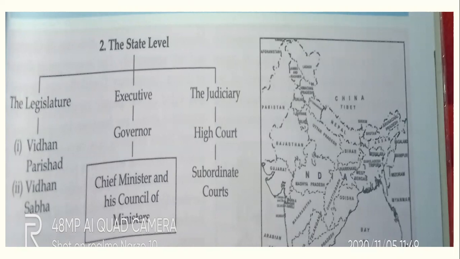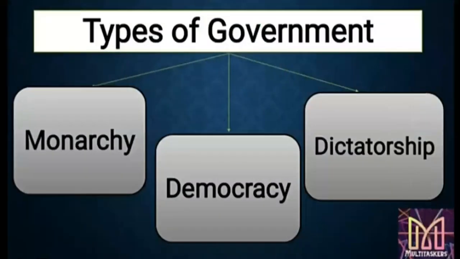So please study properly the charts, that is discrimination. So again and again, I am explaining to you the difference, that is national level and state level. Is that clear, students? Now, the next is government or types of government. See students, there are three types of government, that is monarchy, democracy, and dictatorship. Now here we'll study in detail about these three types of government.